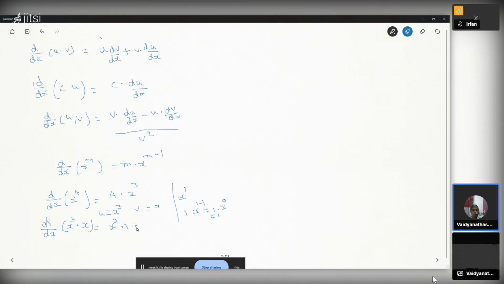plus x into du by dx. That is the derivative of x power 3, where m is equal to 3. So 3x square. The 3 will come in the beginning, like x power 4 is 4x cubed, x power 3 is 3x square.